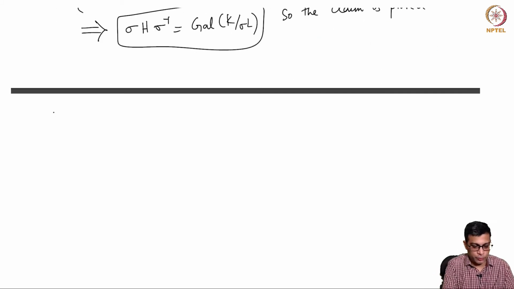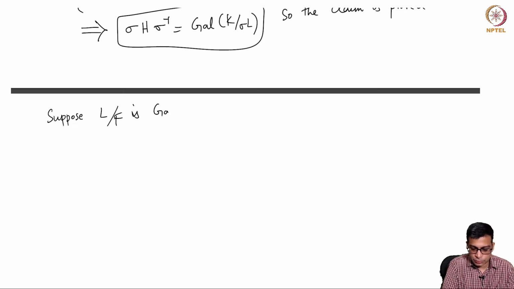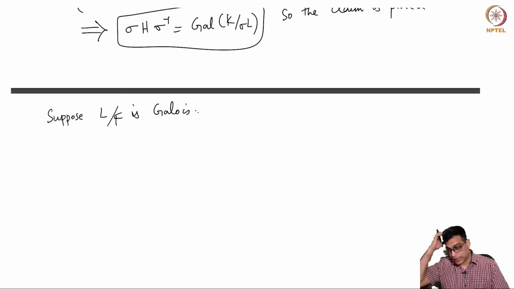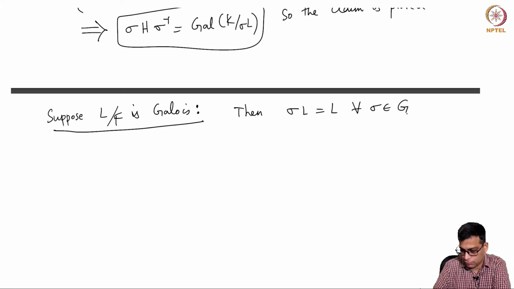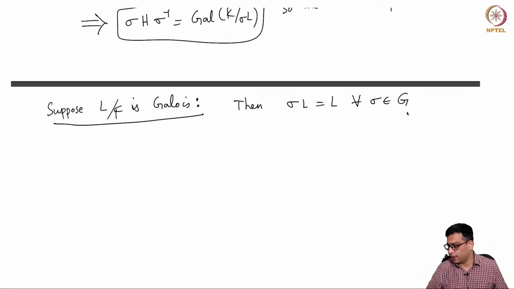Now we are ready to prove the second part. So suppose L over F is Galois. We want to show that Galois K over L is normal in G. So suppose L is normal over F. That means, this is an observation that we made in the past, right?